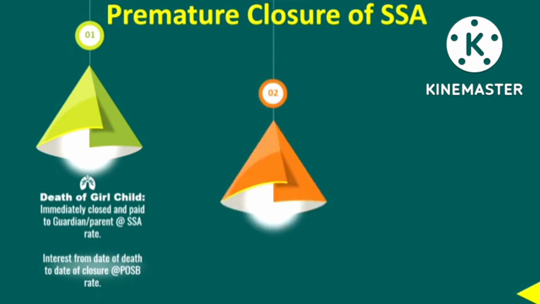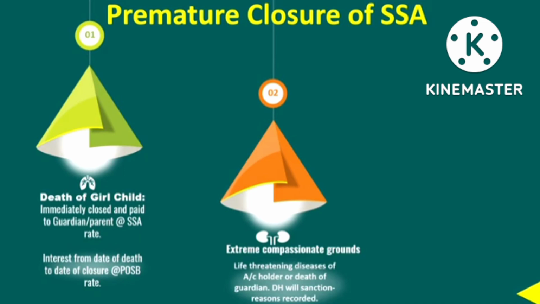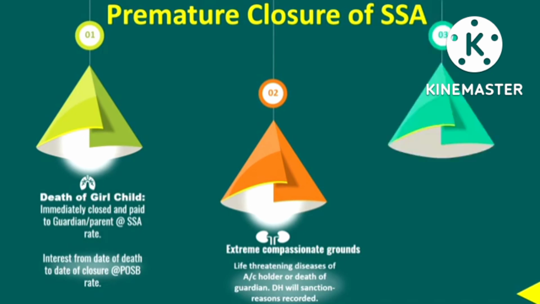Then comes the next point, that is extreme compassionate grounds. Premature closure is also allowed in case of extreme compassionate grounds, that is life-threatening diseases of the account holder or death of the guardian. In such a case also this premature closure is allowed. And the divisional head, that is the superintendent of post offices or senior superintendent of post offices, is the competent authority to sanction the closure of the Sukanya Samriddhi Yojana account after recording the reasons in the file.